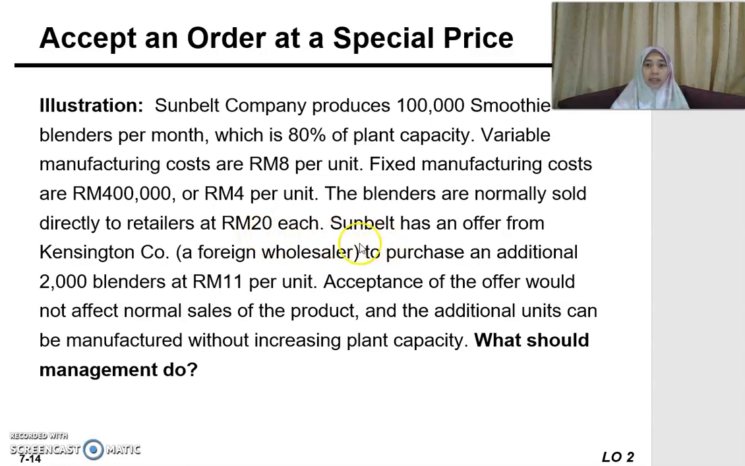And now you receive an offer from Kensington Company to purchase an additional 2,000 blenders at 11 ringgit per unit. Currently, you sell at 20 ringgit each. Now you have a new offer at 11 ringgit per unit. Acceptance of the offer would not affect the normal sales of the product. The normal sales means the 100,000 that you currently sell now. And the additional units can be manufactured without increasing the plant capacity. So what should you do?